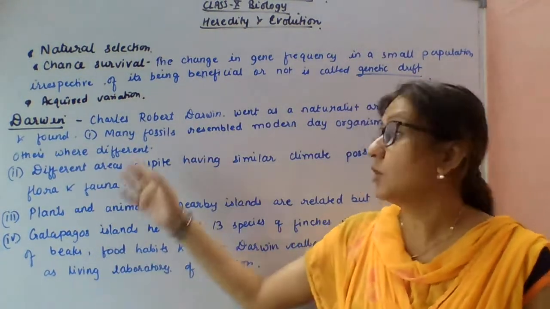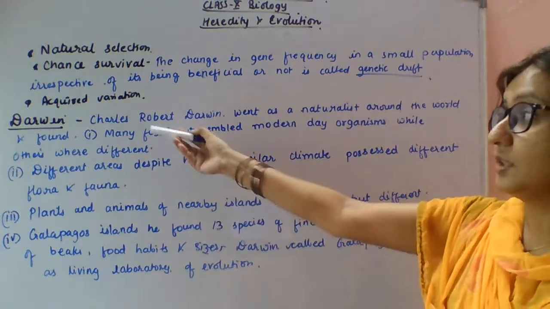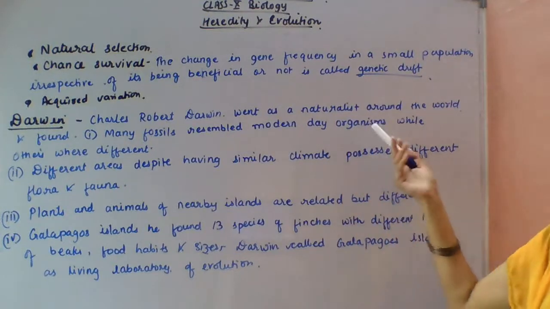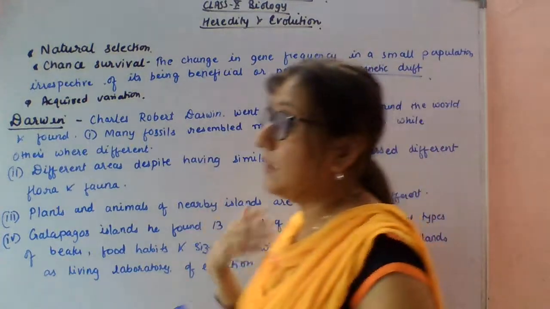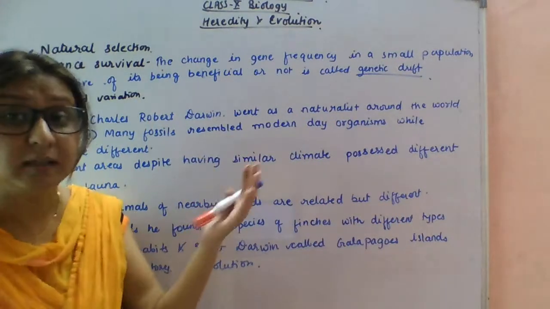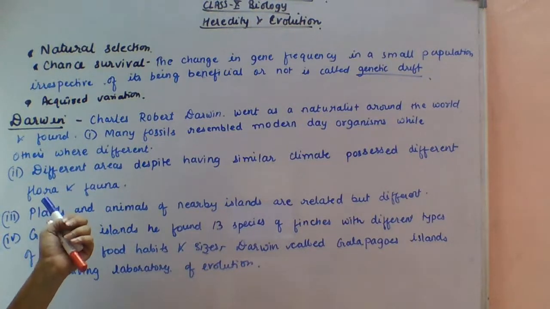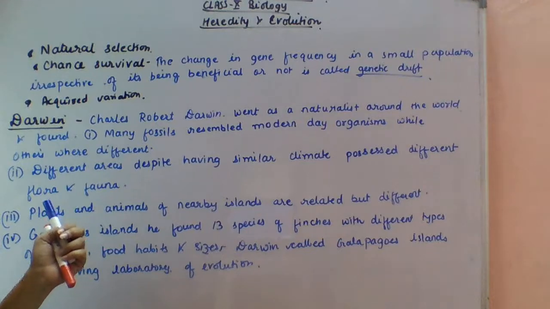Okay students, the next topic we will study is Darwin. Charles Robert Darwin went around the world as a naturalist, and he did all his studies. He studied many things, and he gave some observations on this.